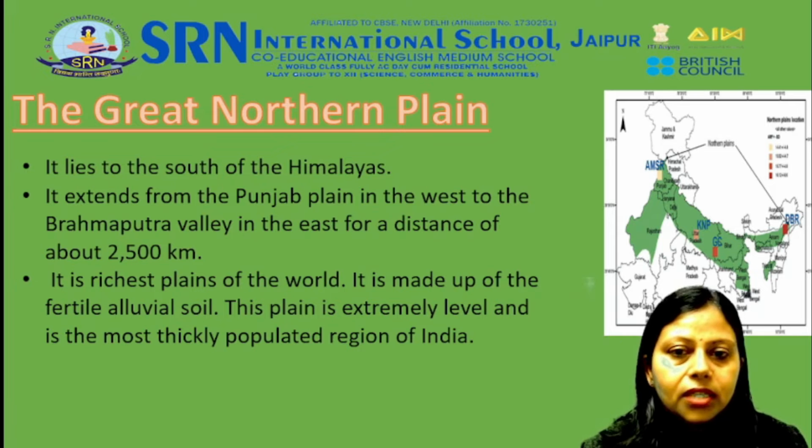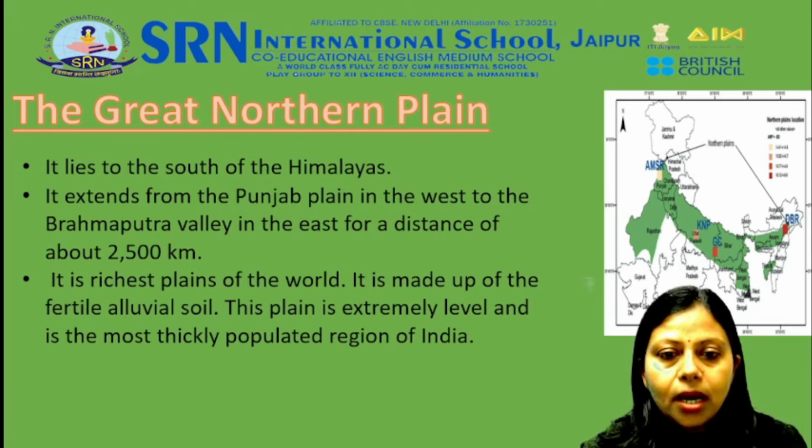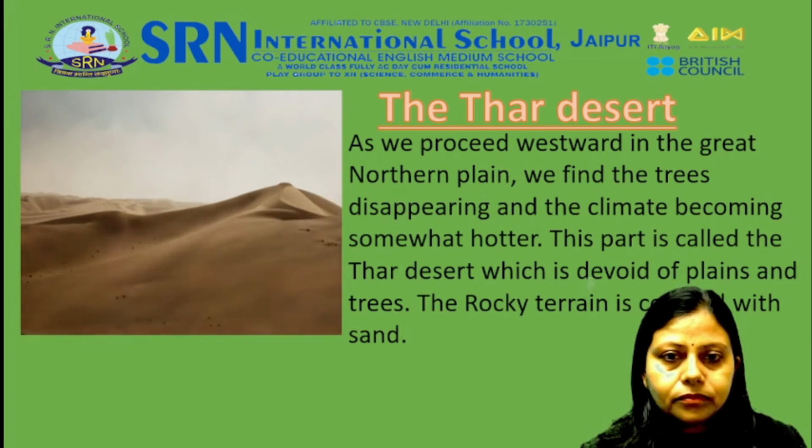The Great Northern Plain lies to the south of the Himalayas. It extends from the Punjab Plain in the west to the Brahmaputra Valley in the east for a distance of about 2,500 kilometers. It is the richest plain of the world. It is made up of fertile alluvial soil. This plain is extremely level and is the most thickly populated region of India.